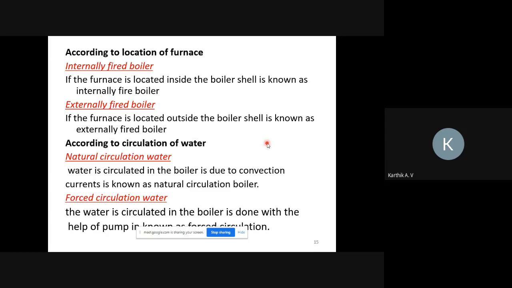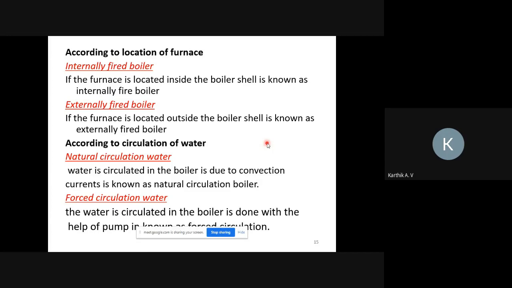If you supply heat to the water, it gets heated and slowly converts into vapor form. What is the meaning of that? Its density decreases, so due to the density difference, the water converted into vapor moves in an upward direction. That is called natural circulation of water.